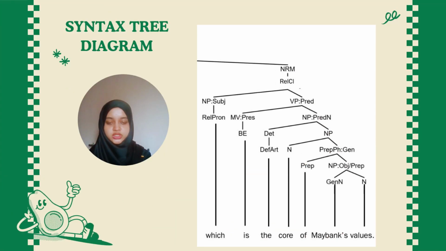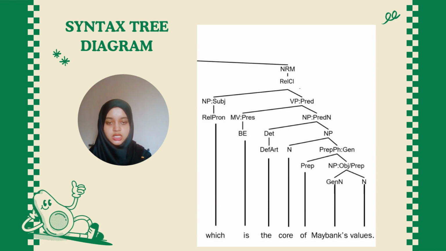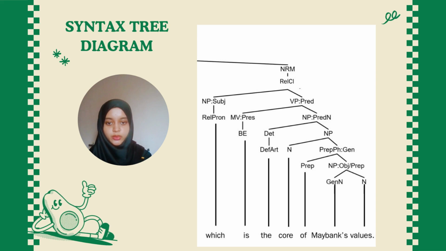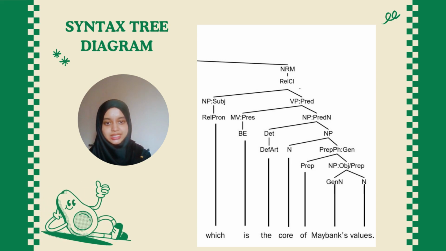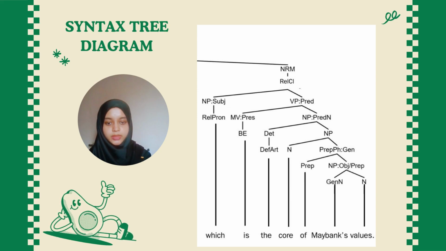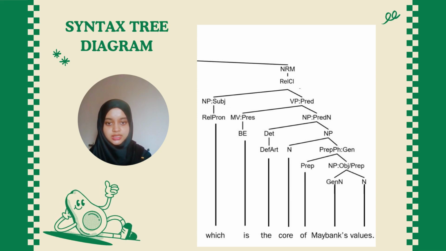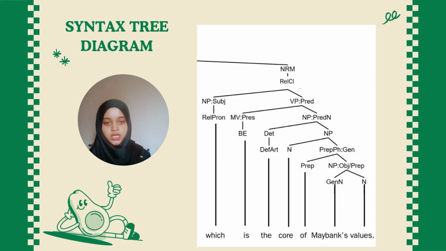For the second branch under the sentence, we have NRM, which is the core of Maybank values, functioning as relative clause. We have noun phrase subject, a relative pronoun which, and we have verb phrase predicate. They have two branches under it. We have the main verb is in the present tense, and the verb type is be verb. And noun phrase predicate noun as the second branch under verb phrase predicate.